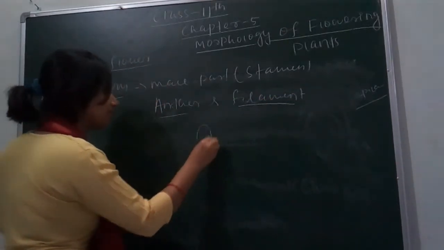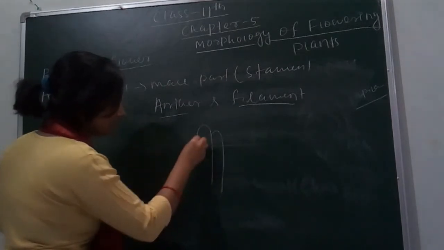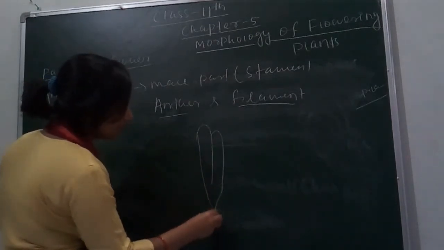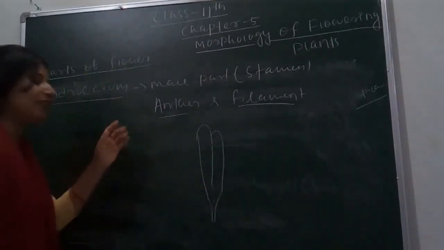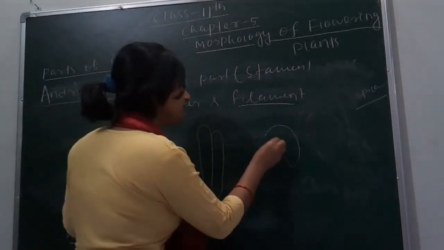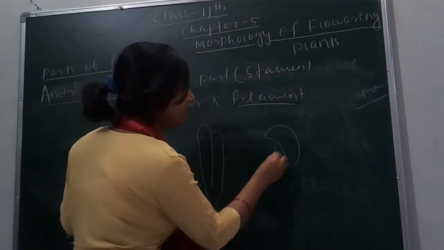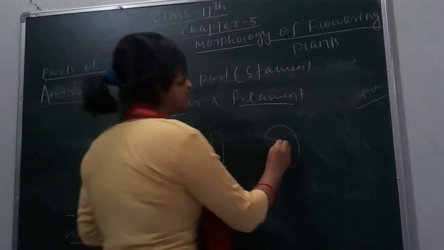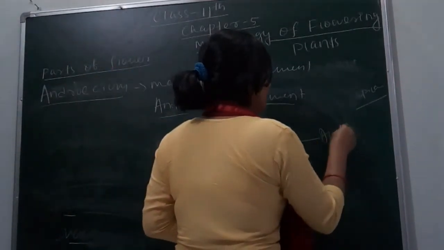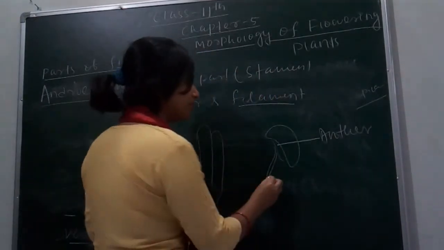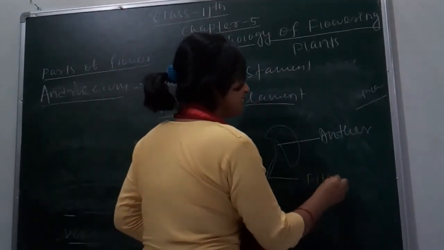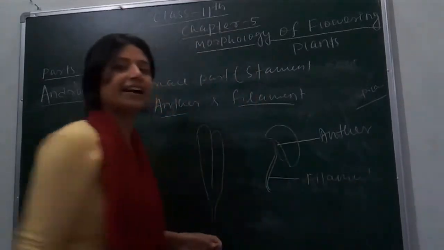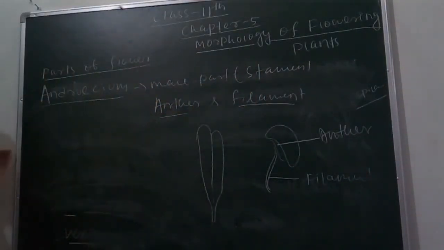If we look, this is an anther. This is a bilobed anther. This contains the male part. So this is the anther, inside which pollen grain is formed, and this is the filament. So let's understand how they are arranged in a flower, in a male flower.